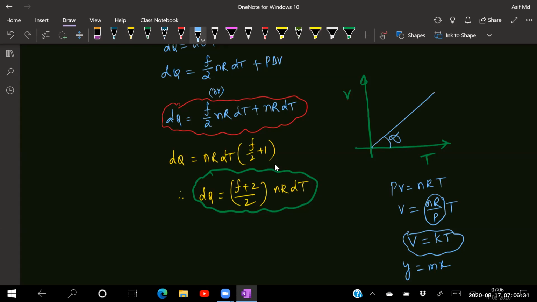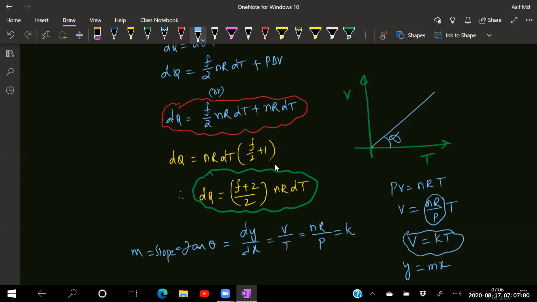So how do you write the tan theta value right now? Tan theta is nothing but dy by dx, this is nothing but the slope. M is nothing but your slope, that is equal to tan theta. Tan theta is y by x, y is nothing but V, x is nothing but T. V by T is equal to nR divided by P, and this is totally a constant k. So that is the reason we are getting a straight line passing through the origin.